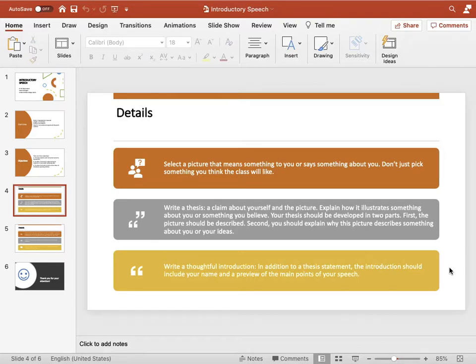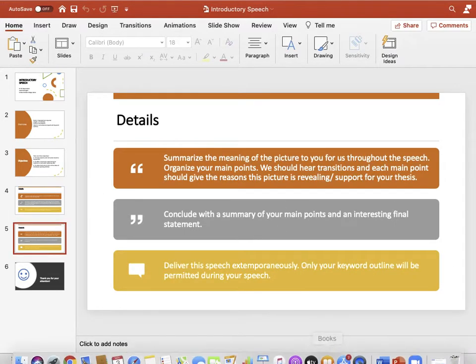What you are doing, you are supporting with the help of this main point the thesis about yourself. And your thesis was that I am a philanthropist and I believe in love for humanity. Okay, so each one of you will have a unique thesis statement and a claim about yourself. Each one of you will have a different picture. Alright? Therefore, each one of you will have different main points to support your thesis statement about yourself. Alright?